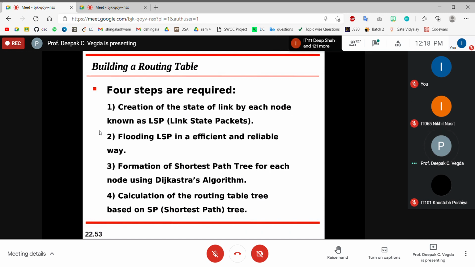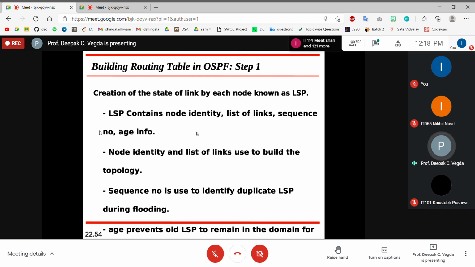Because this is for flooding LSP in an efficient and reliable way. It may be the case that one of your packets is delayed due to traffic, and you have already transmitted another packet which is received by your receiver, and that delayed packet is delivered late.